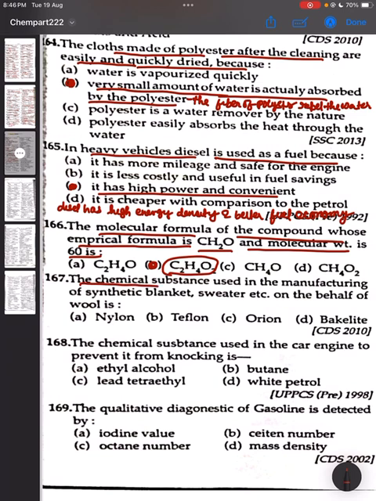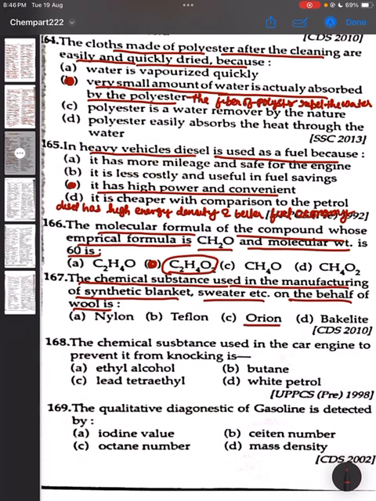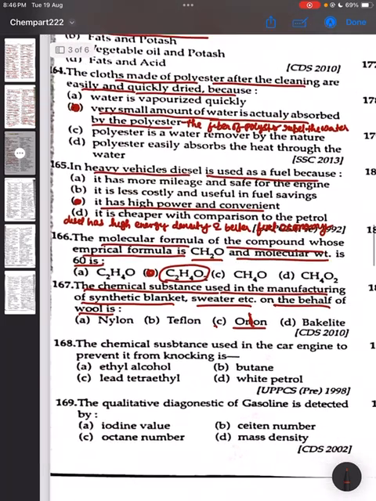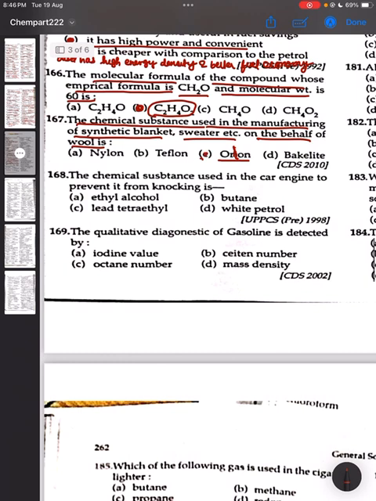167. The chemical substance used in the manufacturing of synthetic blankets, sweaters, etc. on behalf of wool is. The correct answer is C. It is not Orion, it is Orlon. It is L. Option C is the correct answer. It is Orlon. And Orlon is the brand name of acrylic fiber.